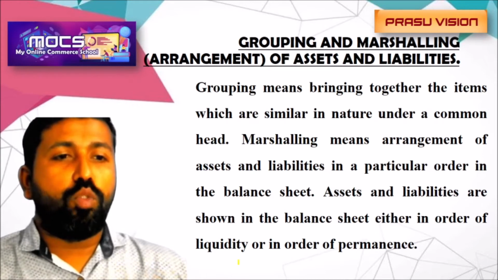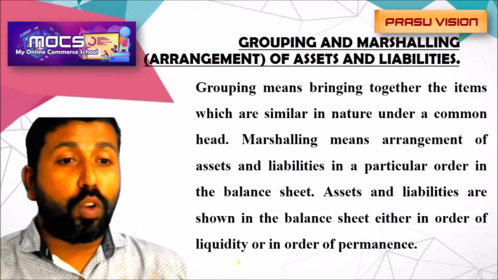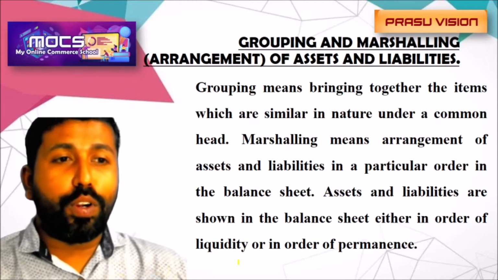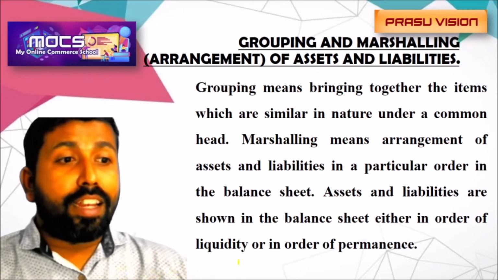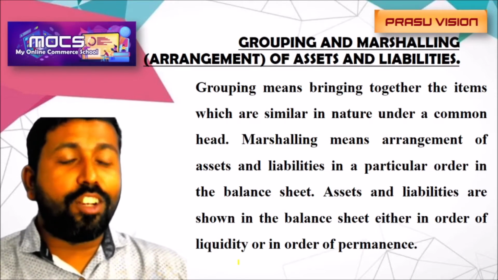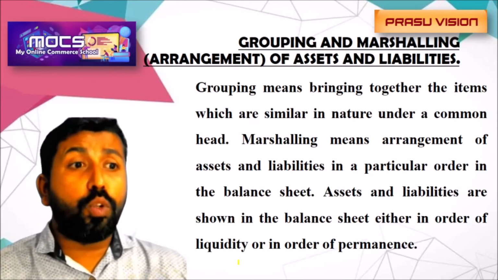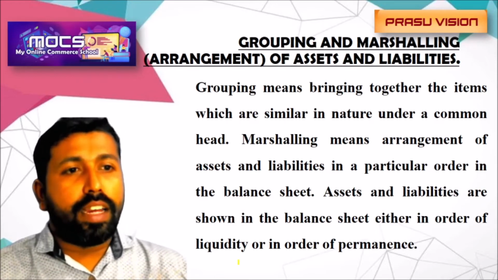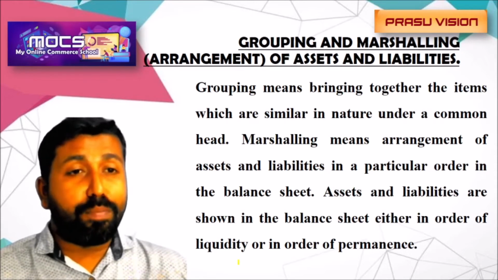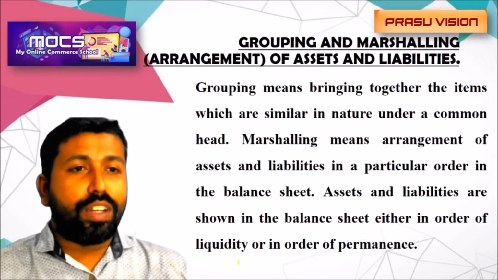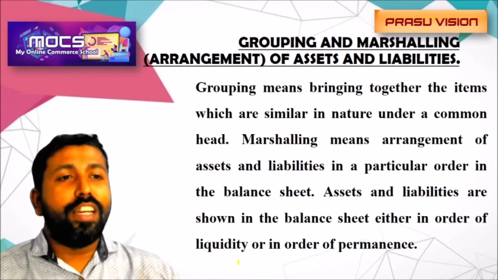That is grouping. What is marshalling? Marshalling means the arrangement of assets and liabilities in a particular order in the balance sheet as per their attributes. Assets and liabilities are shown in the balance sheet either in the order of liquidity or in the order of permanence. Writing assets and liabilities in some order of liquidity or permanence is known as grouping and marshalling. Then what is the order of permanence and the order of liquidity?